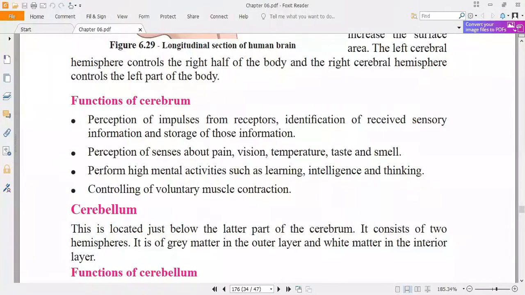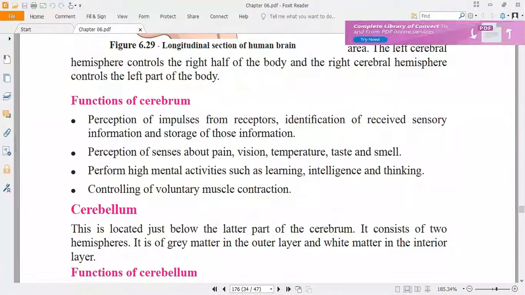Also mark the other things for the cerebrum: important for memory, judgment, reasoning, problem solving, speech, learning, emotions. These are some additional functions that are the responsibility of the cerebrum.